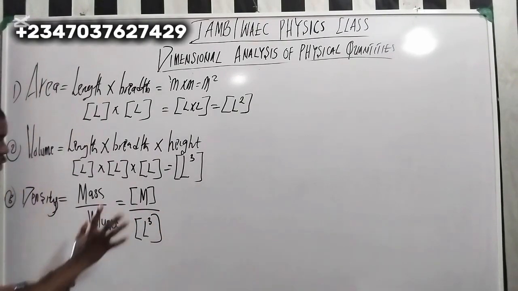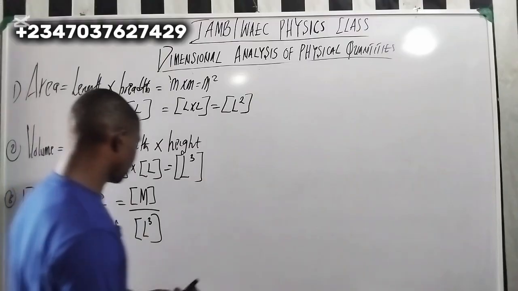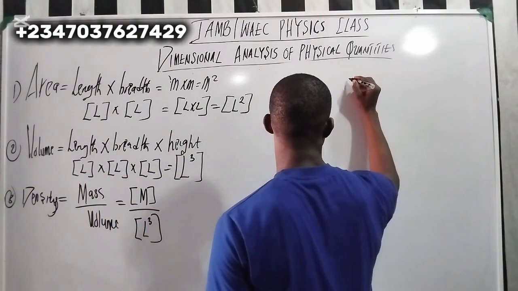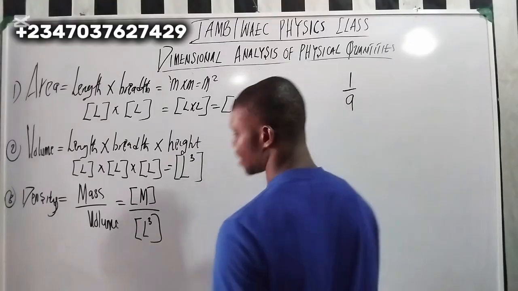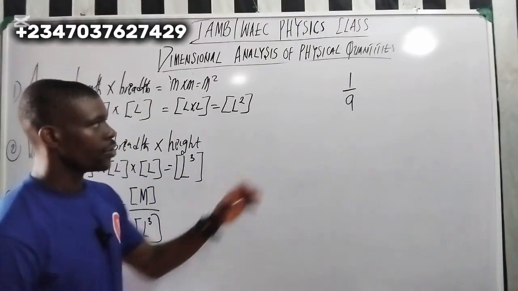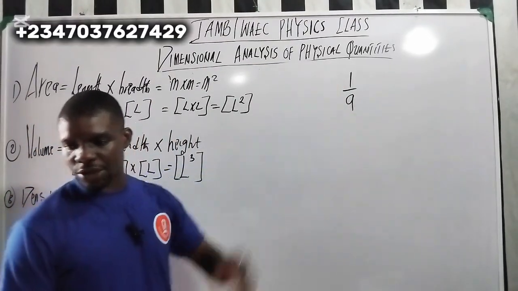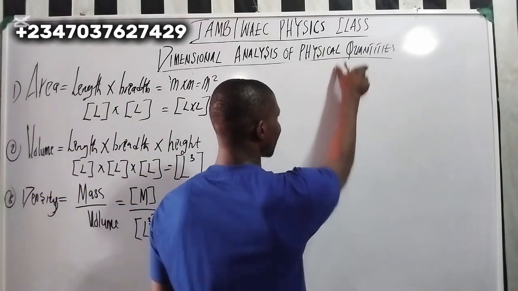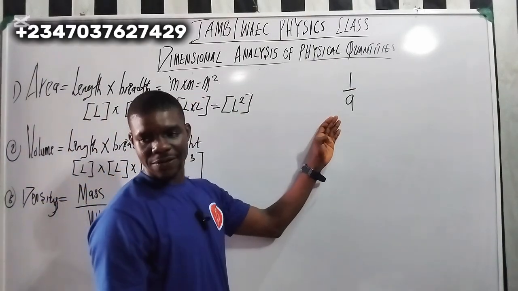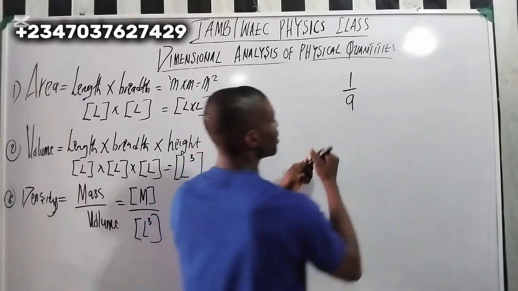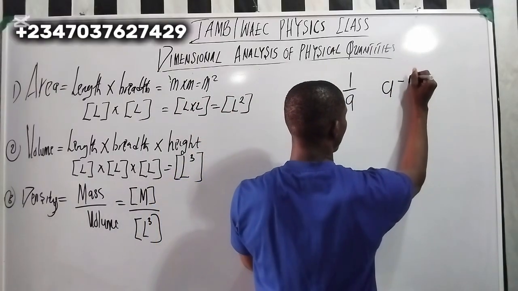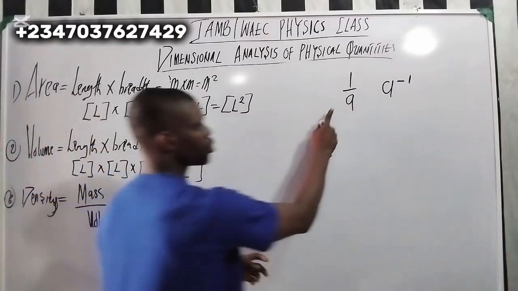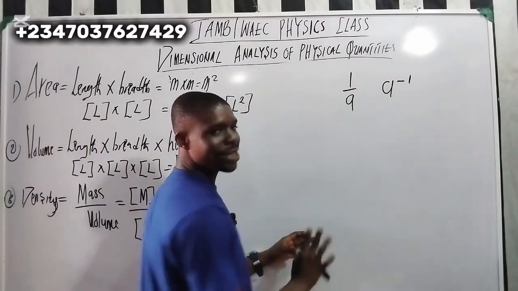This is also the same thing, because let me just explain something to you. If you have something like this in indices, anything like 1 over A, in indices here, don't write here, which I've taught you guys in indices. So if you look at 1 over A and you want to re-express it, you're going to have A raised to minus 1. A raised to the power minus 1 is the inverse under indices.